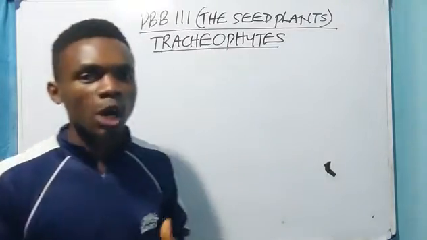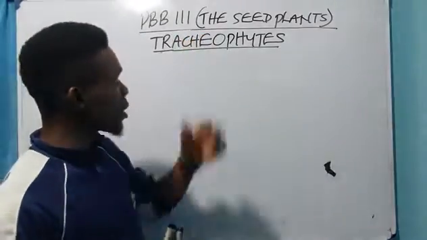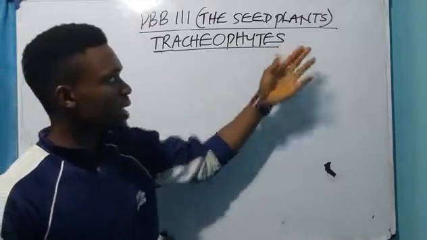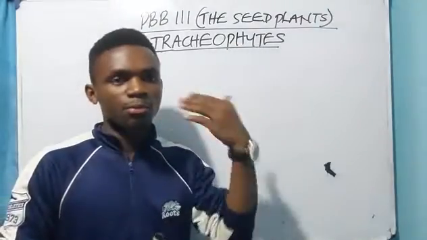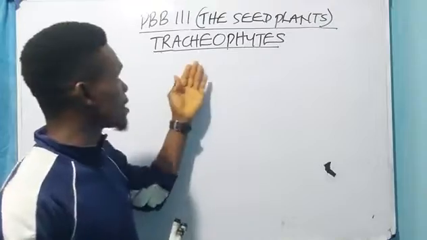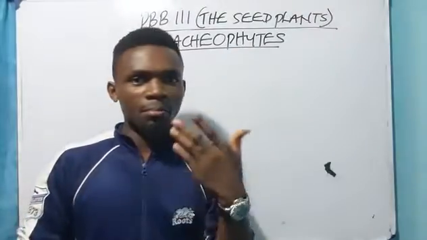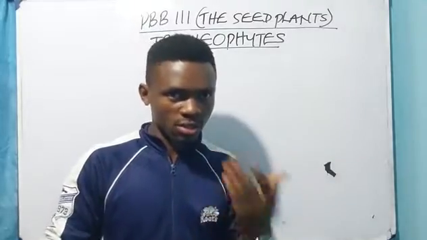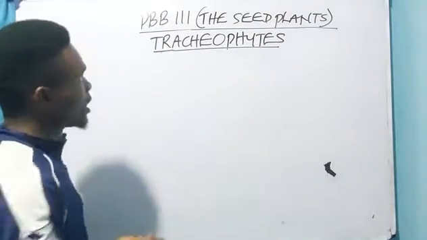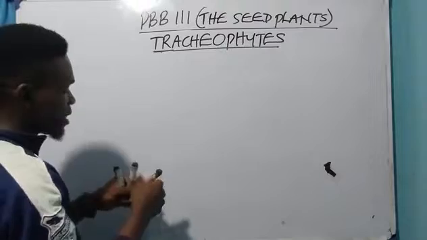In today's video, I'll be taking us through the PBB 111 topic, the seed plants or the seed producing plants. And these are called what? Tracheophytes. These plants are able to produce what? Seed. They are called what? Seed bearing plants. Now, the tracheophytes are divided into two.